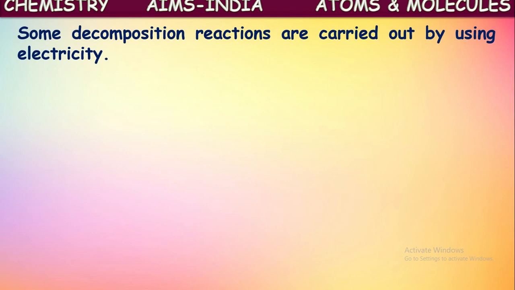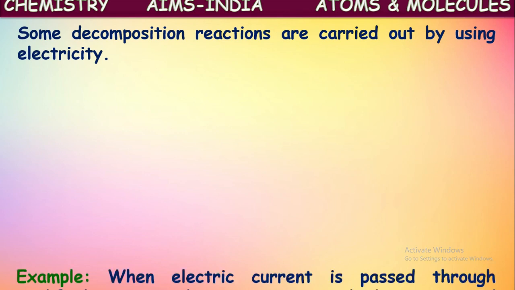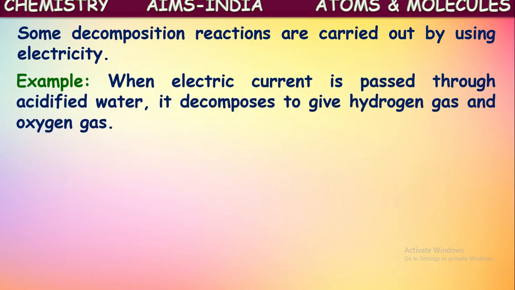And some decomposition reactions are carried out by using electricity. Yes, not only with heat; some decomposition reactions occur with the help of electricity also. Let us see an example for that. When electric current is passed through acidified water, it decomposes to give hydrogen and oxygen gases.